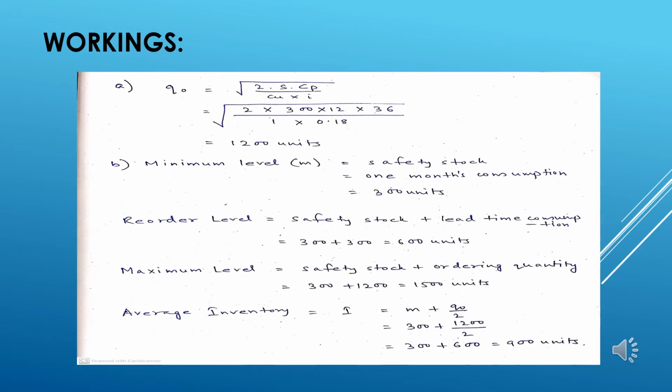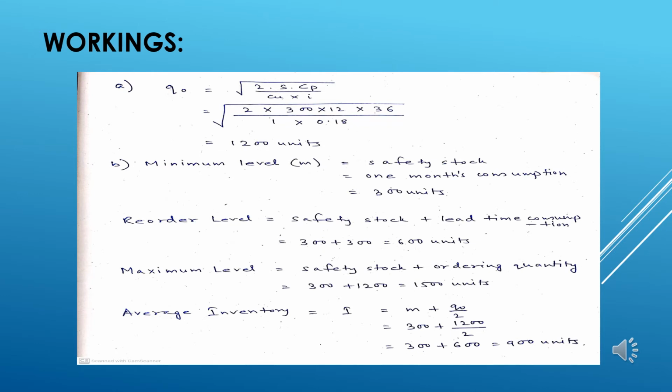Coming to the solution of the previous example, the first thing that we need to do is find out the EOQ. Why do we need to find out the economic ordering quantity? Because the reordering quantity is usually the same as the economic ordering quantity.